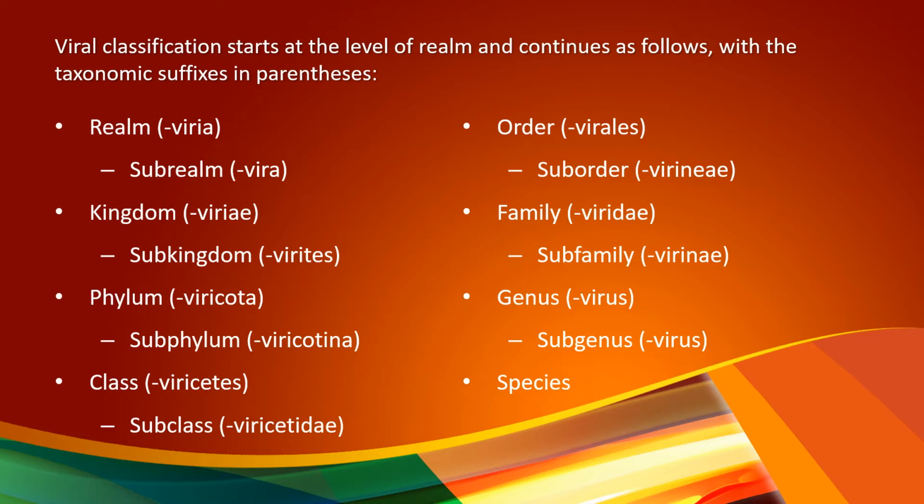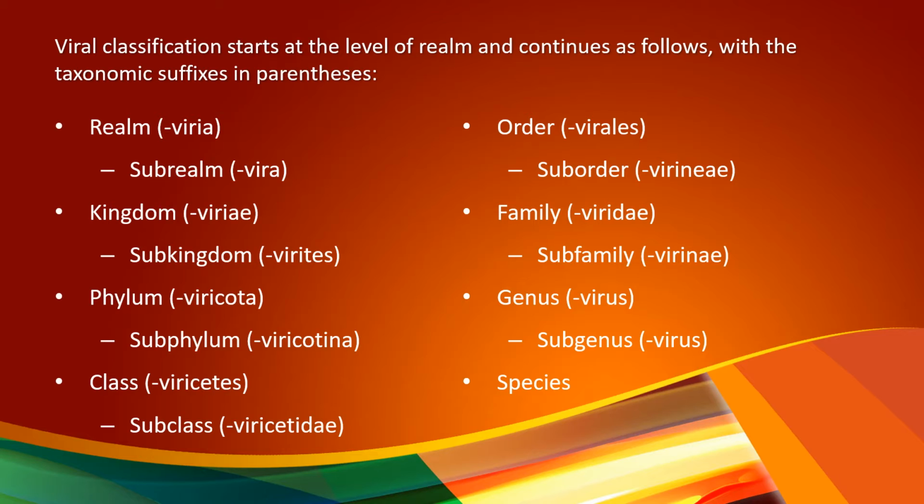The suffix is viriae, and subkingdom, viretes, followed by phylum. The suffix is viricota, subphylum viricotina, and the phylum is followed by class, Viricetes, and the subclass Viricetidae.